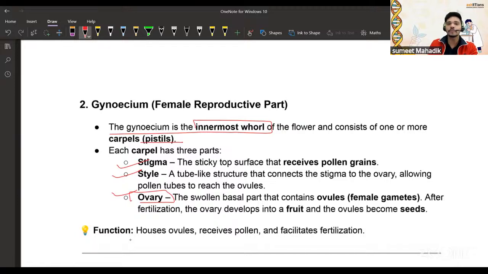What is the ovary? Don't get confused between ovule and ovary. The ovary is the swollen basal part that contains the ovules. Ovules are ultimately the ones that get converted into seeds. The ovary is converted into the fruit, right? So the ovule becomes the seed. These are the things about the gynoecium that we understood.